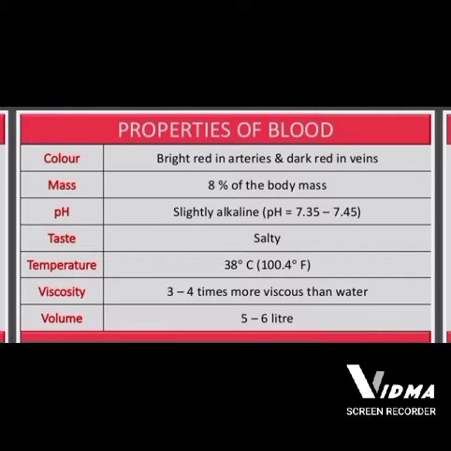So today's topic is the blood. Blood is the connective tissue which circulates all over the body through the arteries and veins. So if we talk about the properties of blood, first of all, its color is bright red in arteries and dark red in veins. And you know very well, arteries carry oxygenated blood and veins carry deoxygenated blood.